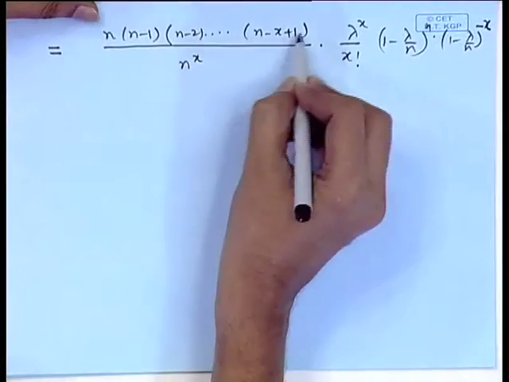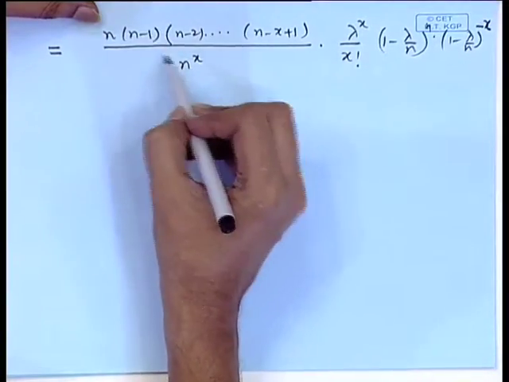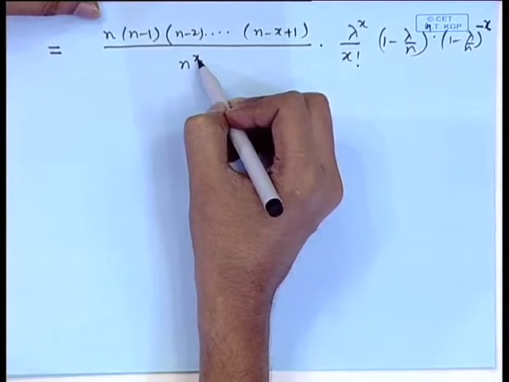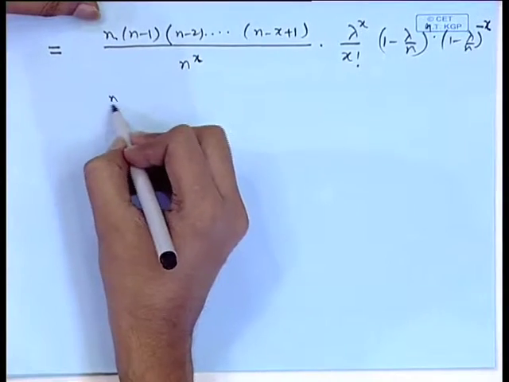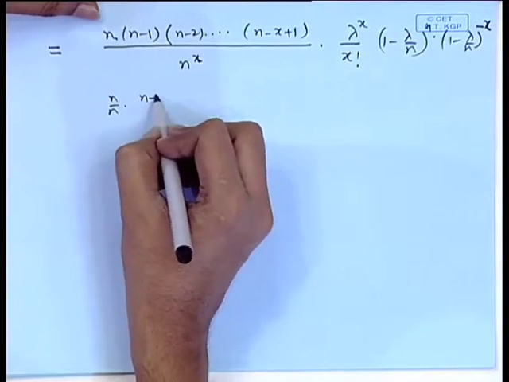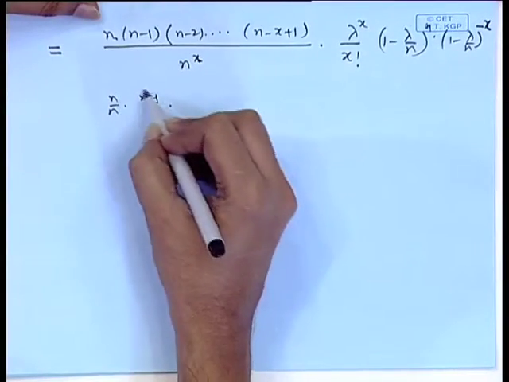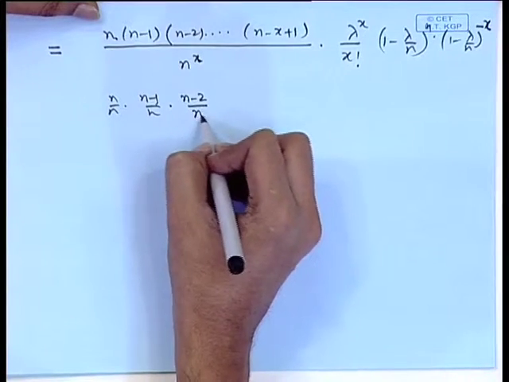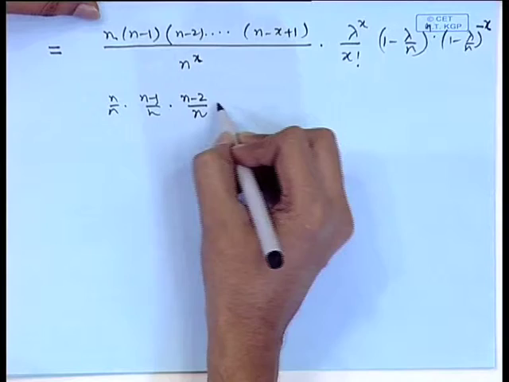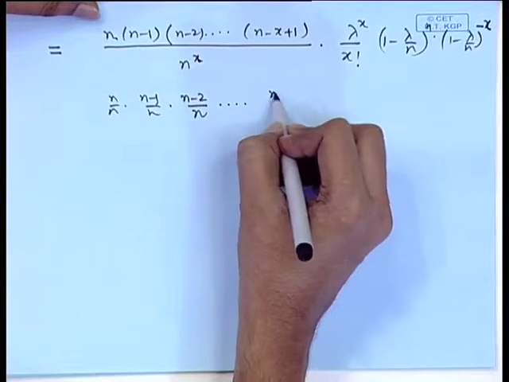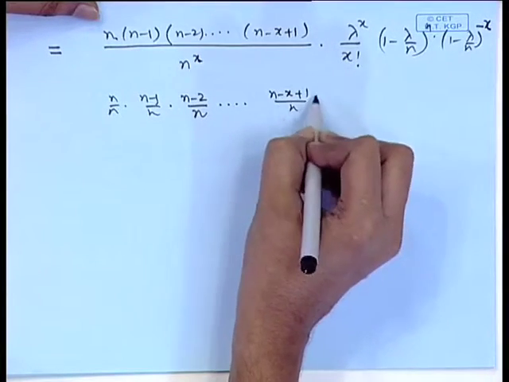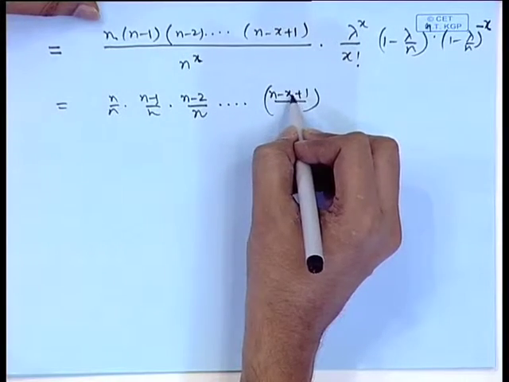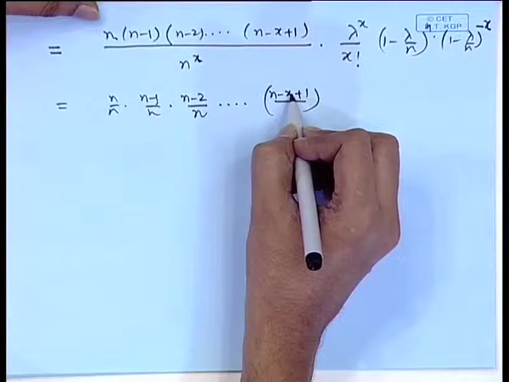If we look at this ratio, these are x terms, each of the terms divided by n. The first term is n by n, the second term is (n minus 1) by n, which goes to 1 as n tends to infinity. The next term is (n minus 2) by n, which also goes to 1, and so on, and (n minus x plus 1) by n also goes to 1, because x is a fixed number between 0, 1 to n.